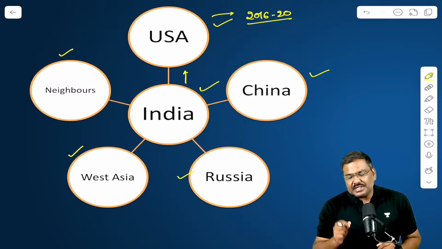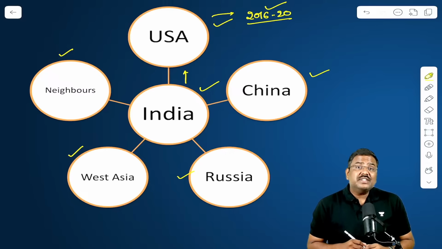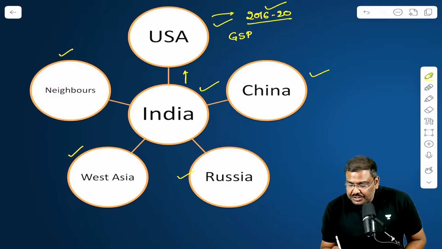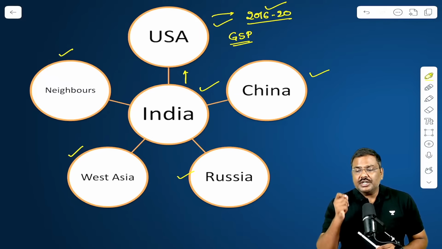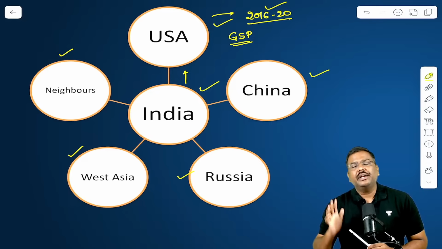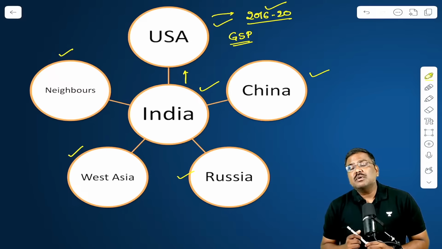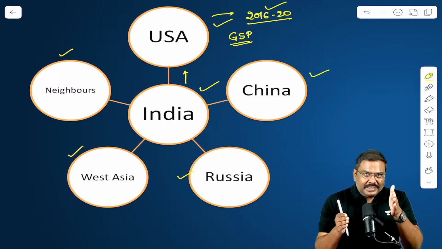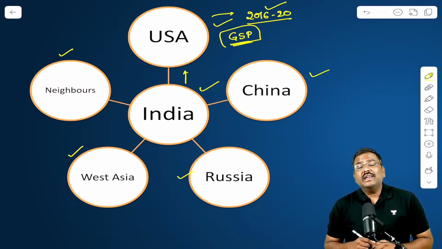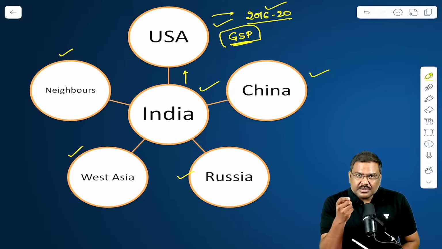And that is the precise reason during his first term, Mr. Donald Trump withdrew the status of generalized system of preferences that USA had given to India. What is this generalized system of preferences? Essentially, a developed country, I repeat, a developed country will provide certain exemptions in terms of tariffs.